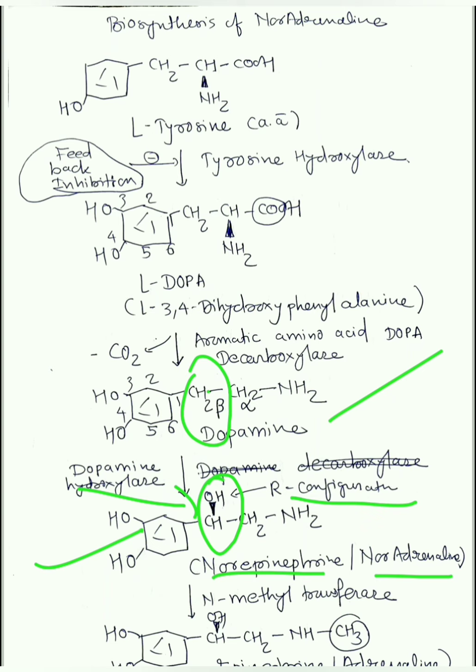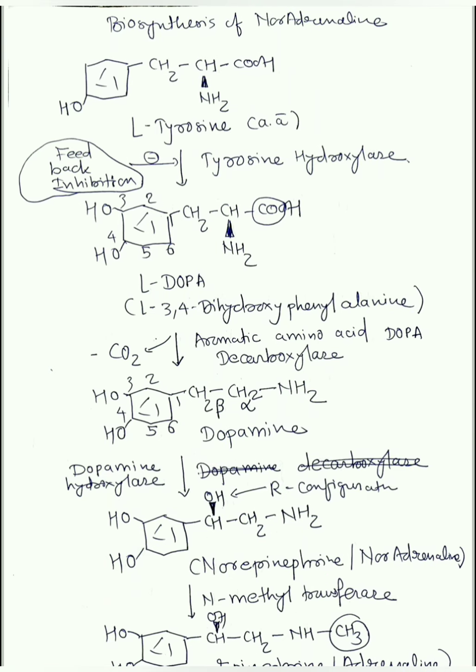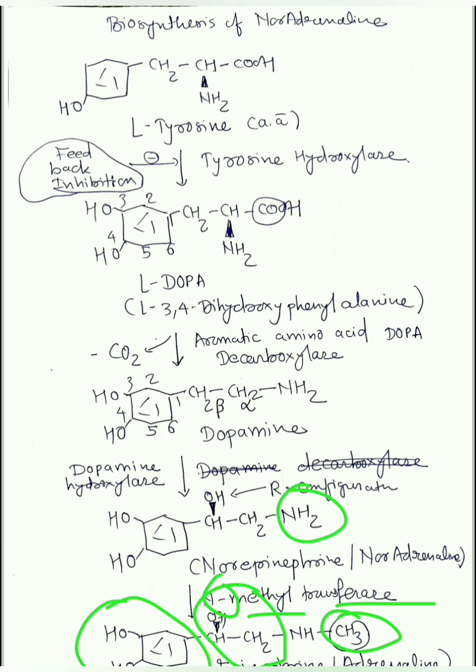Next enzyme which is going to act here is N-methyltransferase. See this, now focus on this amino group. Okay, N-methyl means methyl group is going to be transferred to nitrogen. Can you see this? Methyl group. So the rest of the structure is same. See, a catechol is there, ethanol is there, and instead of NH2, NHCH3. So this is epinephrine or adrenaline. So what we have done, we have introduced one methyl group.